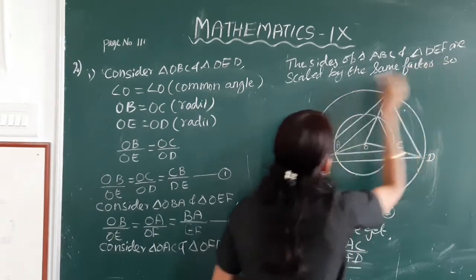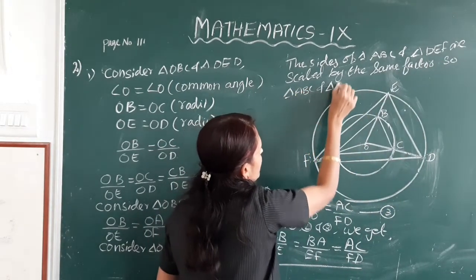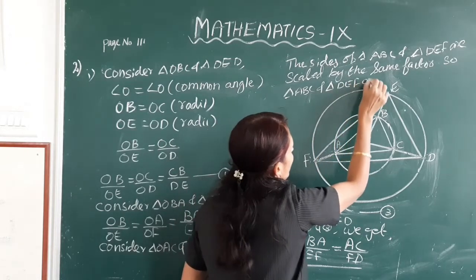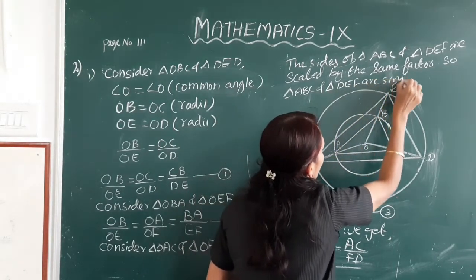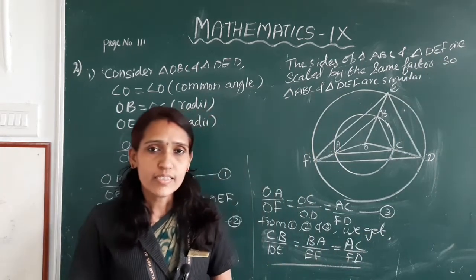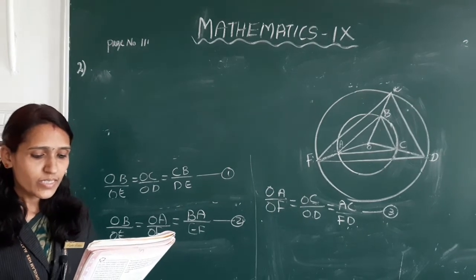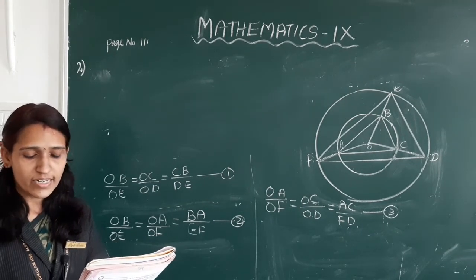So triangle ABC and triangle DEF are similar triangles. Is it clear, children? Second sub question, prove that the scale factor of the sides of the triangle is the